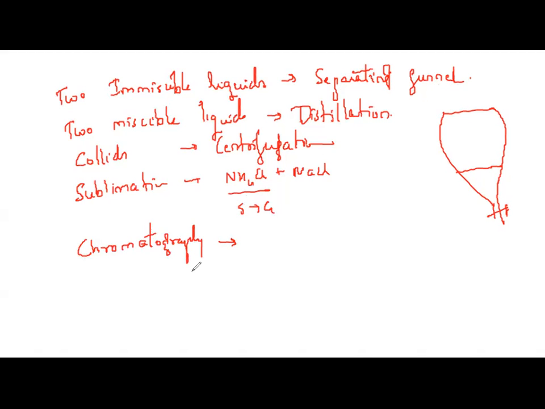In that also we have types. Separation of air into its components. Air is a mixture of so many gases. If you want to separate all the constituents of air, what do we use? We use fractional distillation. So we collect the different constituent gases in the form of fractions.